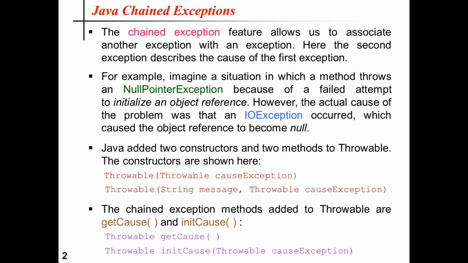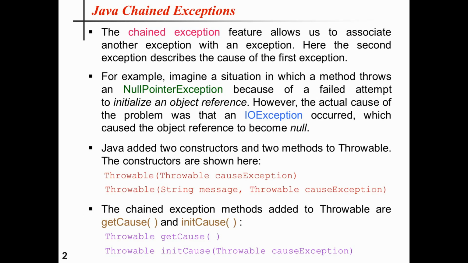Furthermore, if the cause exception was set by a constructor, then we cannot set it again using the initCause method. In general, initCause is used to set a cause for legacy exception classes which don't support the two additional constructors described earlier. At the time of this writing, most of Java's built-in exceptions such as NullPointerException do not define the additional constructors.